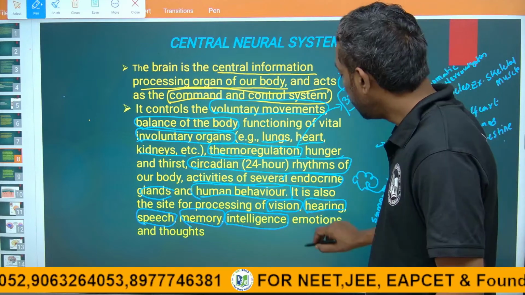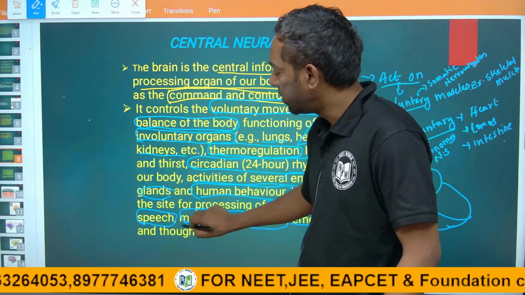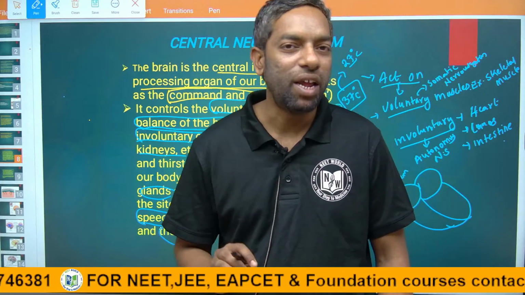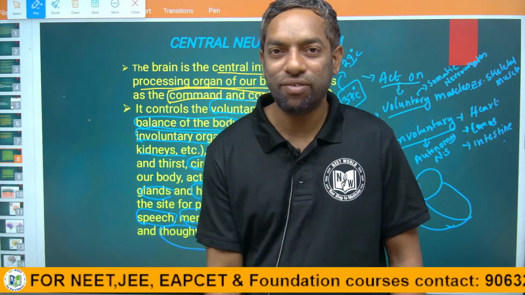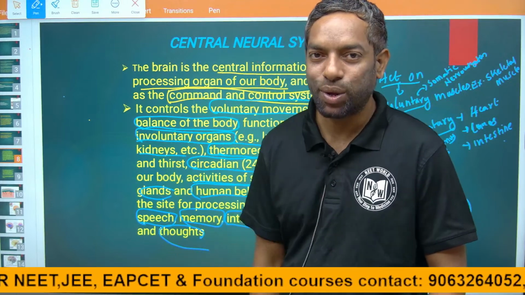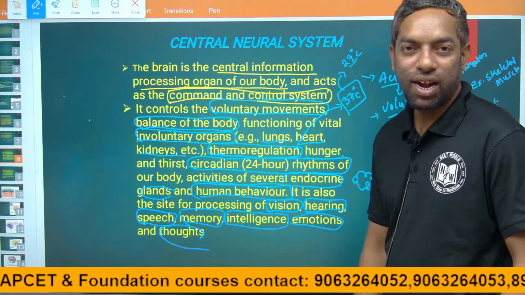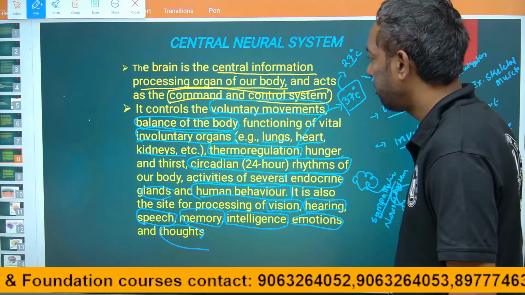All emotions and thoughts come under the brain. That is why the brain is the supreme organ of the body. Don't be confused, guys, the brain itself can control everything.